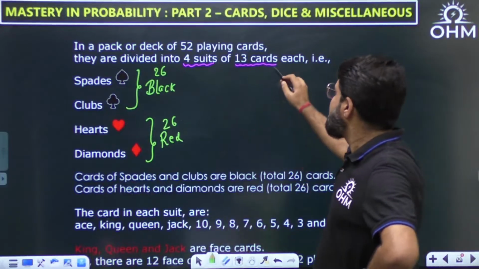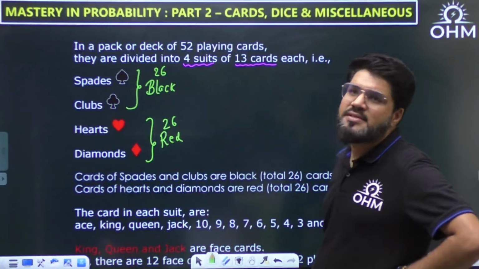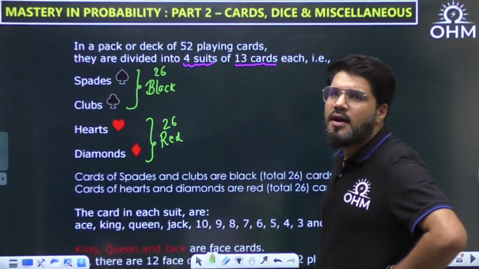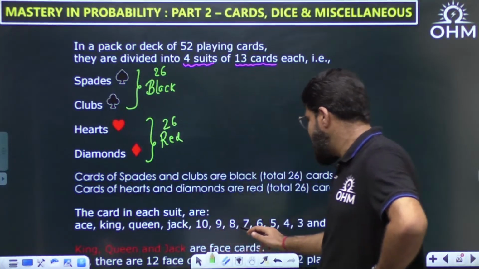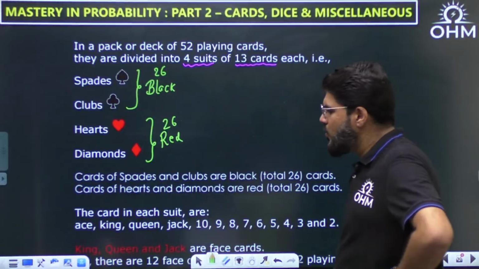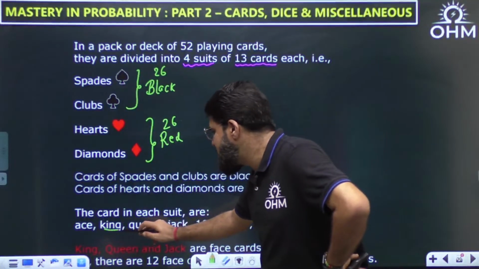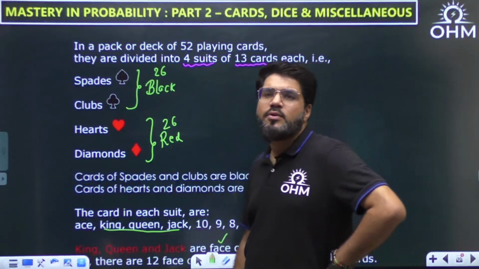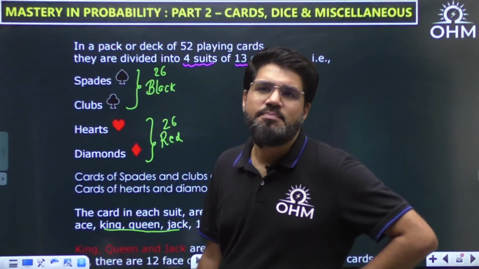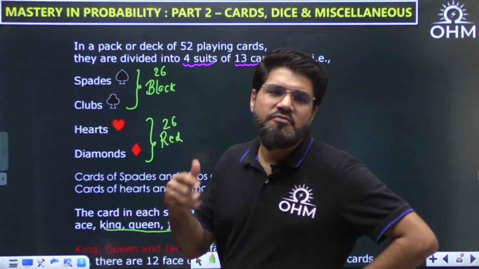Every suit has 13 cards. What are the 13 cards? Ace, king, queen, jack, and then 10, 9, 8, 7, 6, 5, 4, 3 and 2. Out of which king, queen, jack are known as face cards, meaning the cards which have some face printed on them.